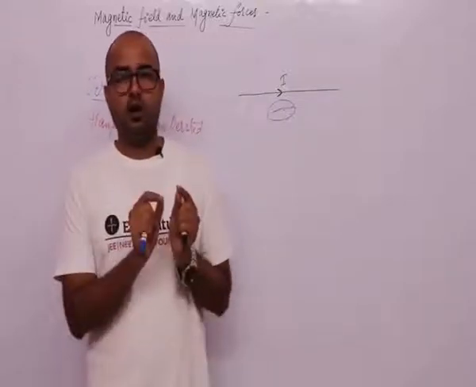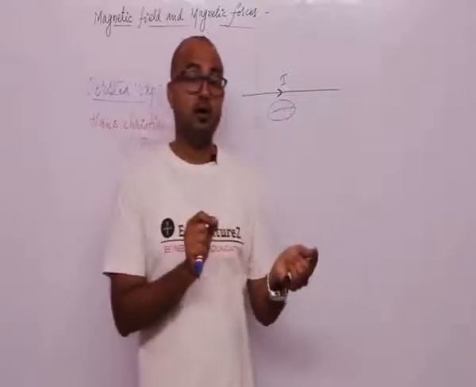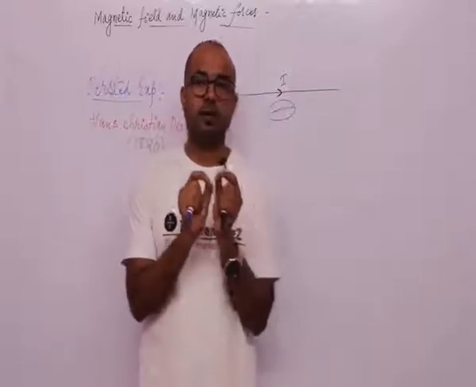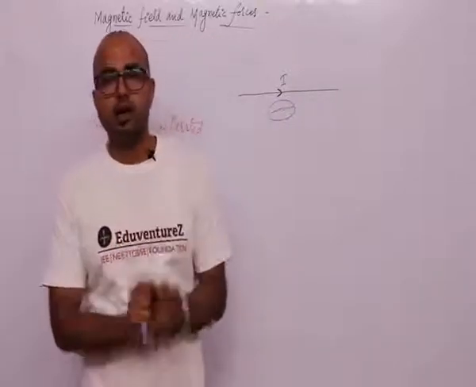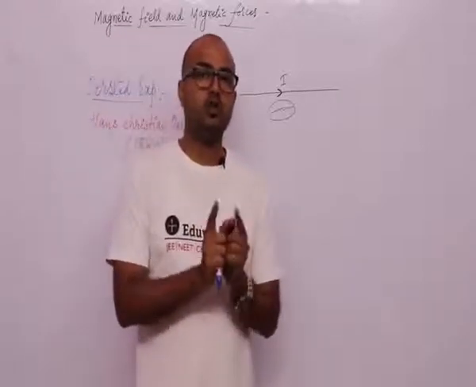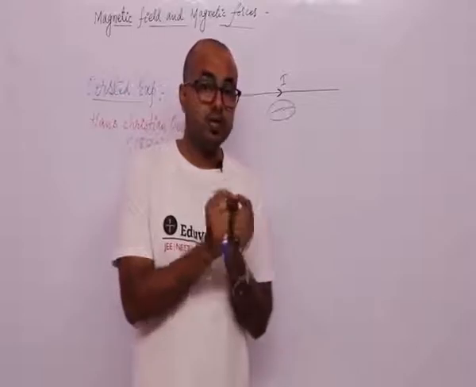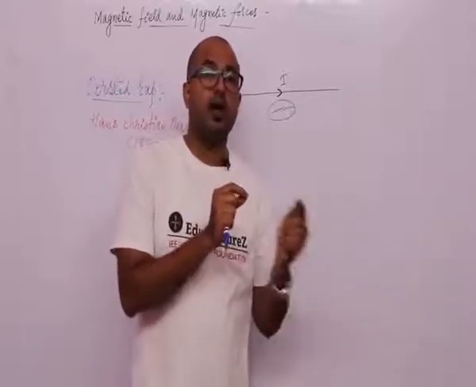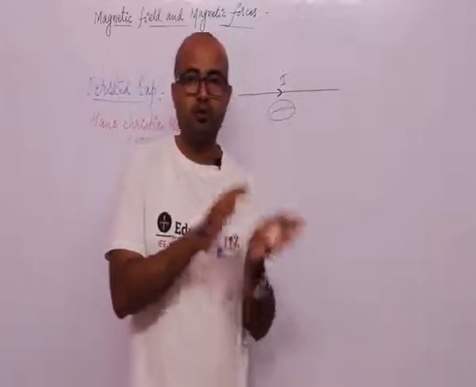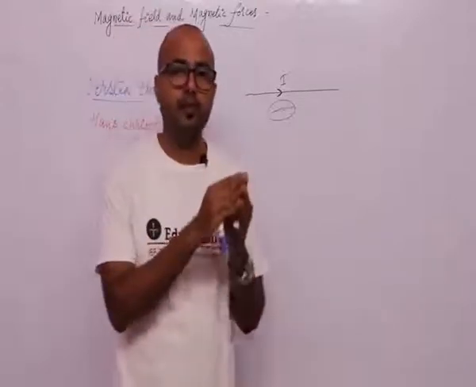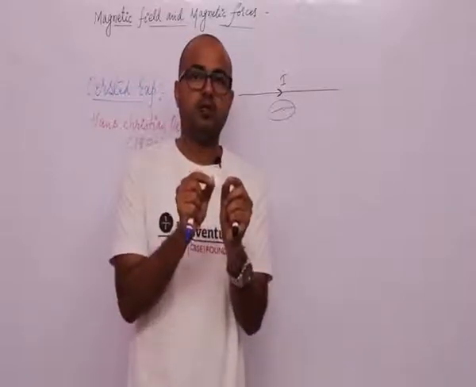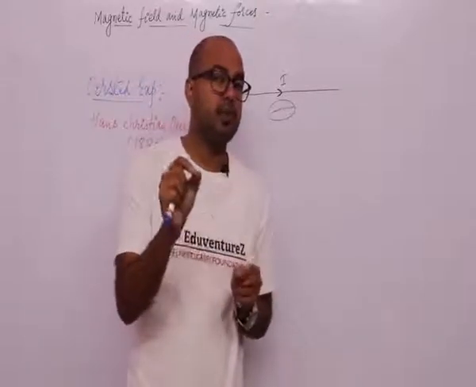There must be a relation between magnetism and electricity. If on changing the direction of current, the magnetic needle deflects in the opposite direction, then there must be a relation between electricity and magnetism, guys.